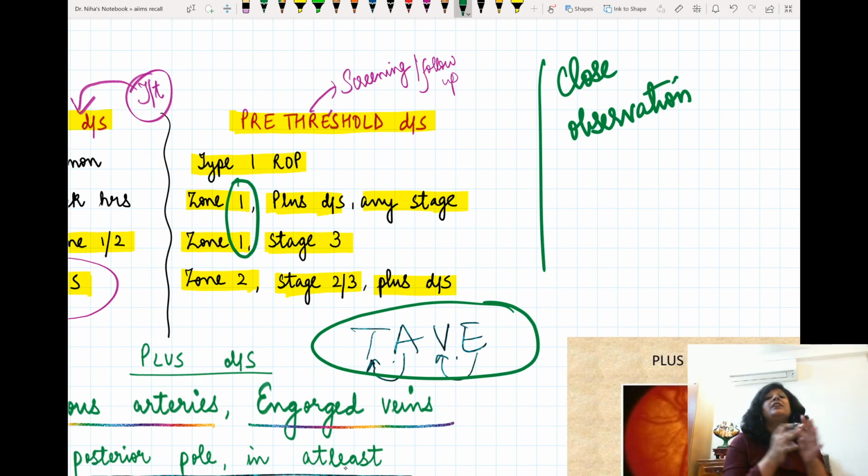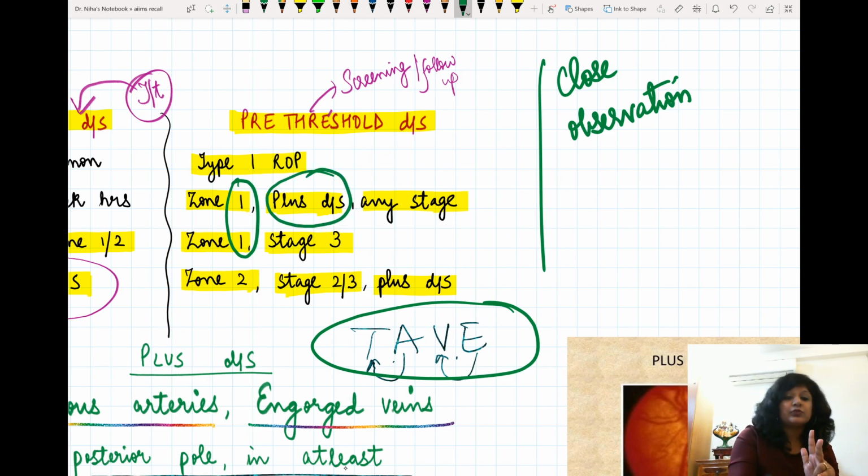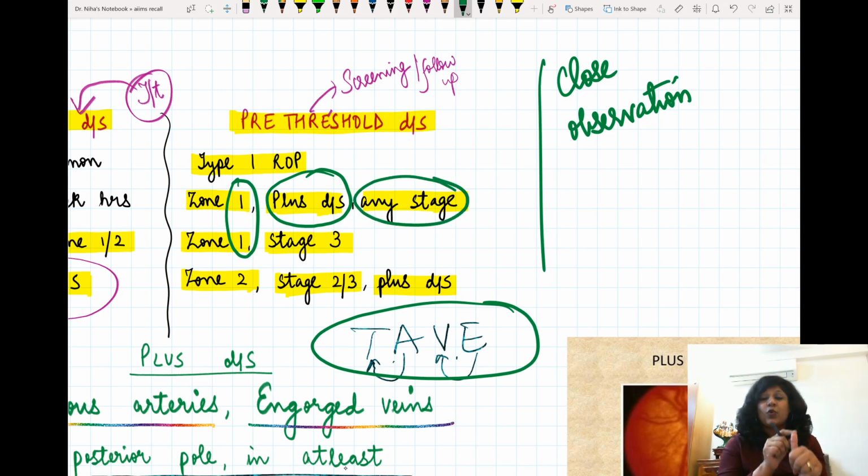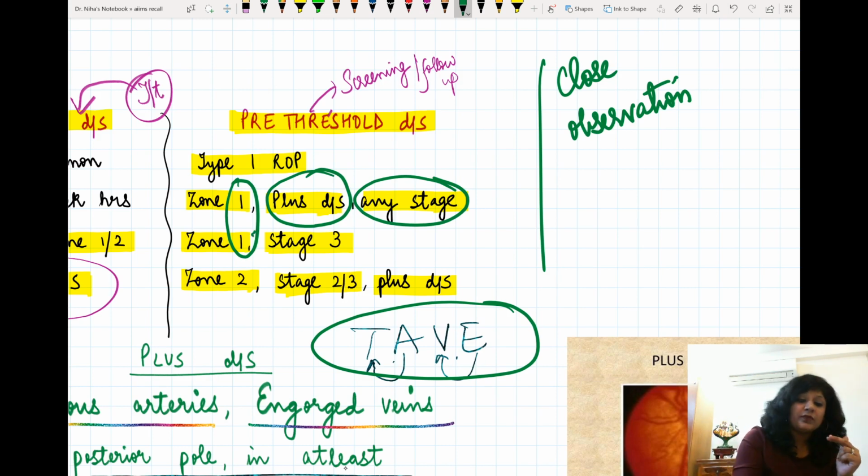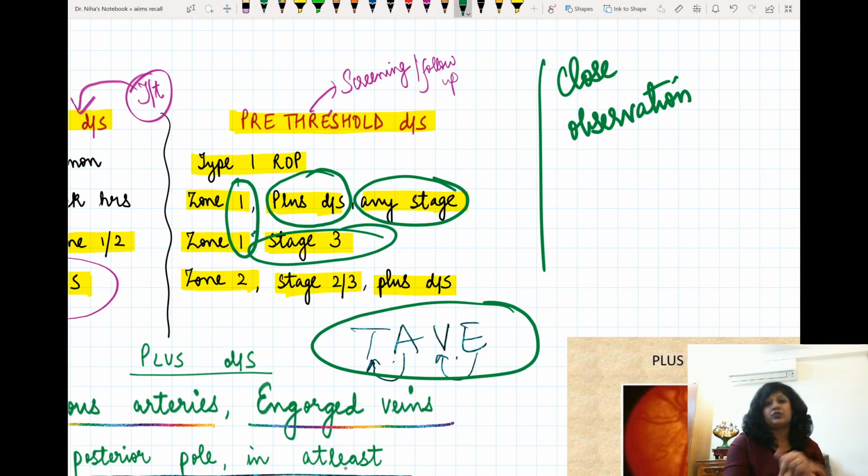If I am having zone 1 and I am having plus disease also, then any stage is a pre-threshold disease. In zone 1 with plus disease, any stage. But if I have zone 1 and stage 3, then I don't even require the plus disease. Zone 1, stage 3, again pre-threshold.